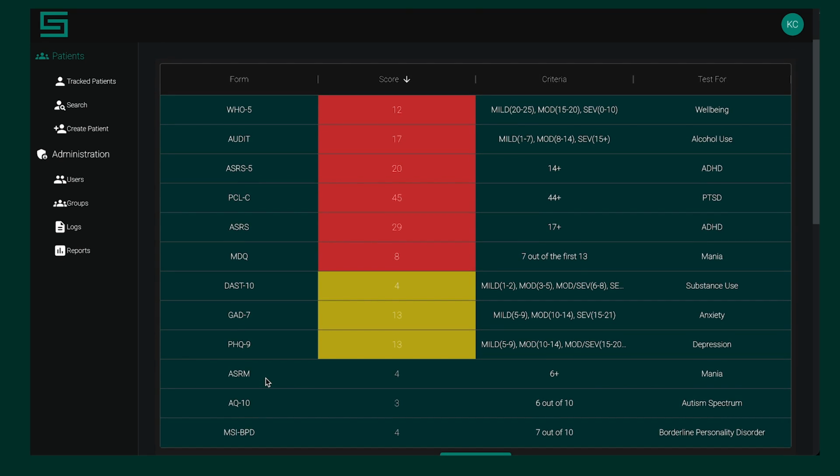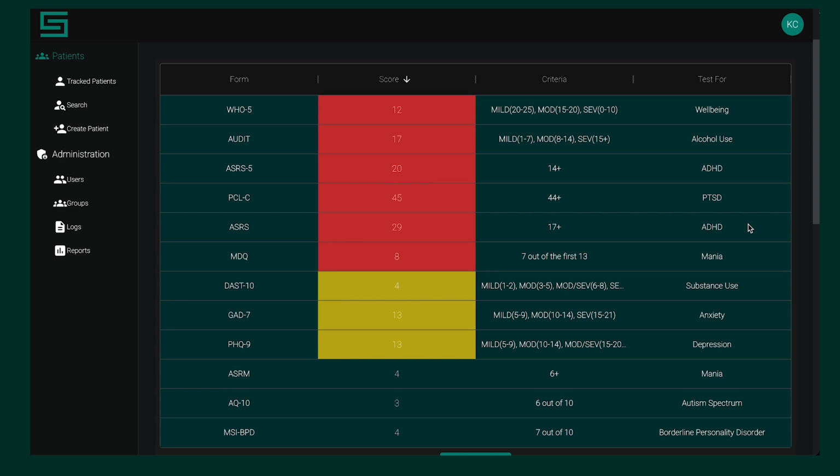Another one that will happen, basically an auto generation. If the client is positive on the MDQ, which TOAST is, so this checks for symptoms of mania and hypomania, Seidr will automatically send the ASRM to try to verify that. And as you can see, the ASRM did not verify that. So my initial hypothesis is that we're not looking at bipolar 1 or bipolar 2 with this client. It's most likely untreated ADHD with what this information is telling me right now.